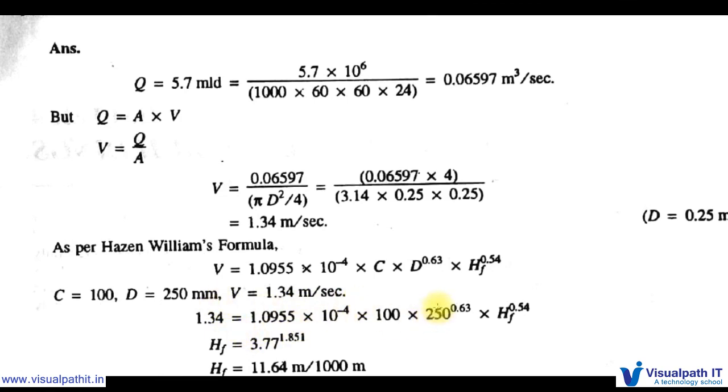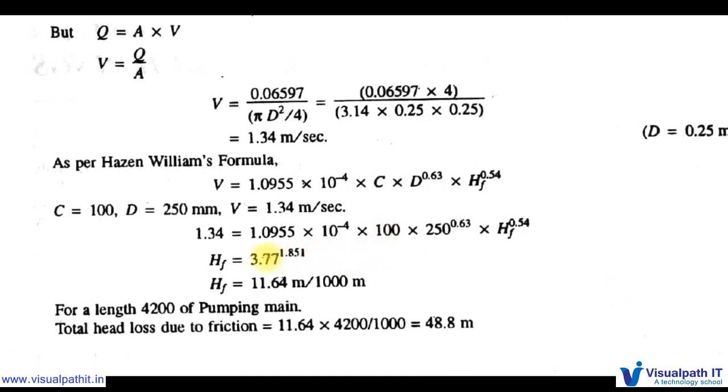You need to notice that the D value in Manning's formula we took as 0.25, changing 250 mm to meters, but in this formula we are not changing it to meters. We need to do these things carefully, otherwise we can get a mistake in the answer.